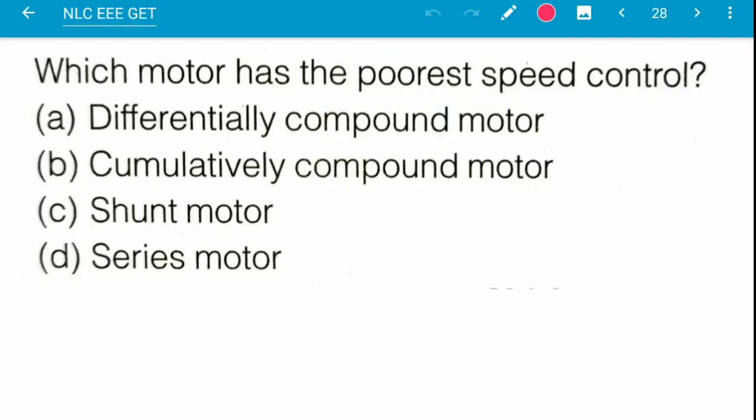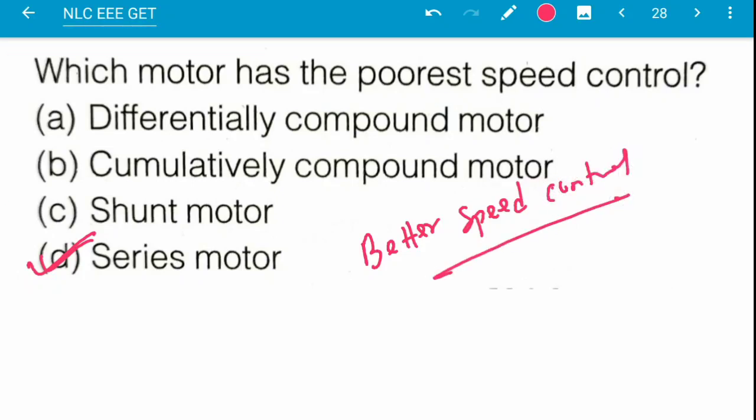Which of the following has the poorest speed control? This is option D, series. Better speed control means a low difference between no load and full load speed. If the difference between no load speed and full load speed is very low, that is called better speed regulation or better speed control. So the series motor gives the poorest speed control.